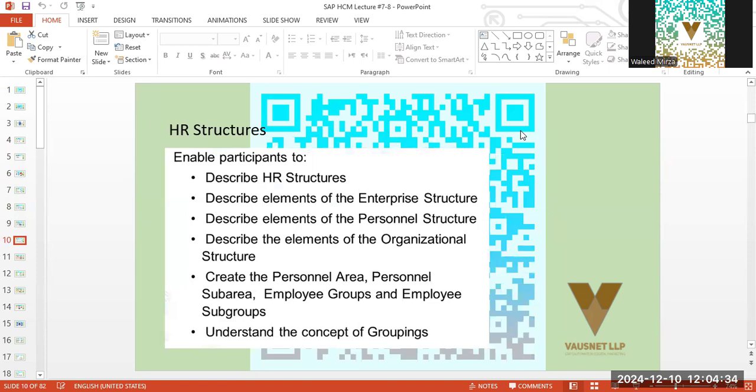So what will be established in understanding is the development and the structures of the HR, the elements of enterprise structure, personal structure, how organizational structures are established, and then we'll get an understanding of what are personal areas, sub areas, employee groups, and employee subgroups, and the concept of groupings.